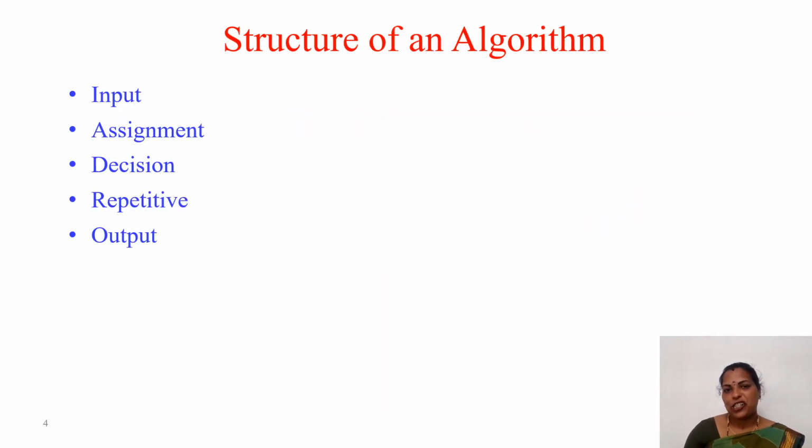Next, coming to the structure of an algorithm, all algorithms must have an input and an output. We are giving an input and finally we need some output. In between we have some steps: an assignment step, a decision step, a repetitive step. We may have one or two of these steps or we may not, but input and output and at least one intermediate step are important. So this is the structure of any algorithm. While writing an algorithm, we have to keep these things in mind.